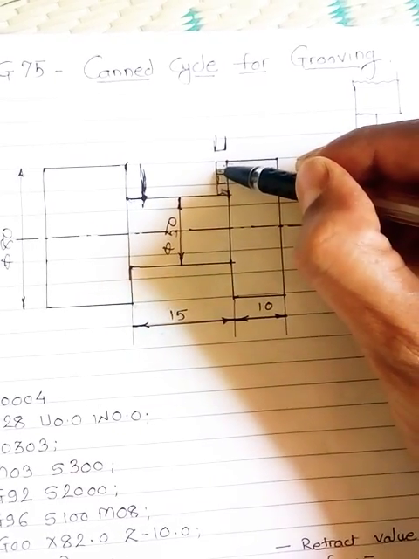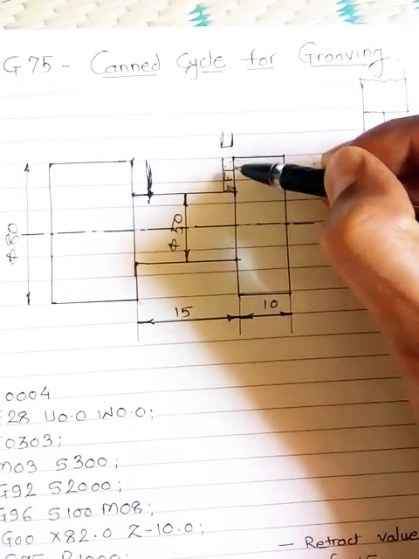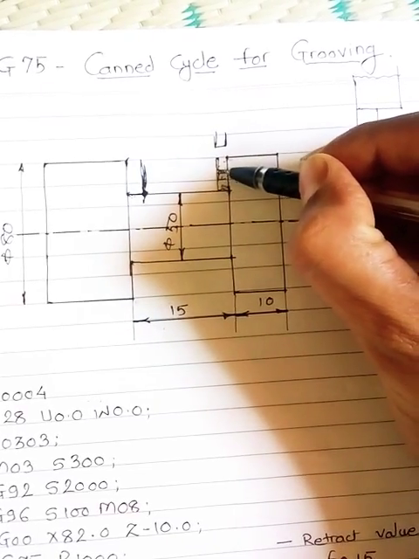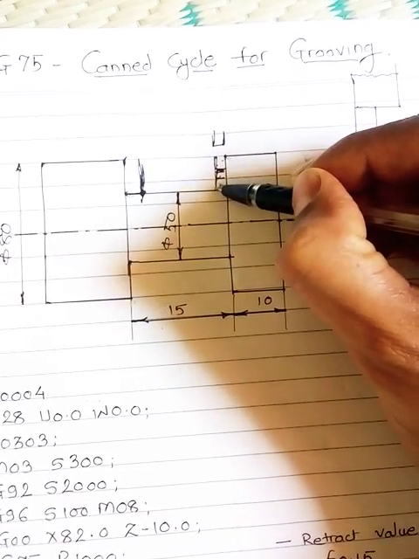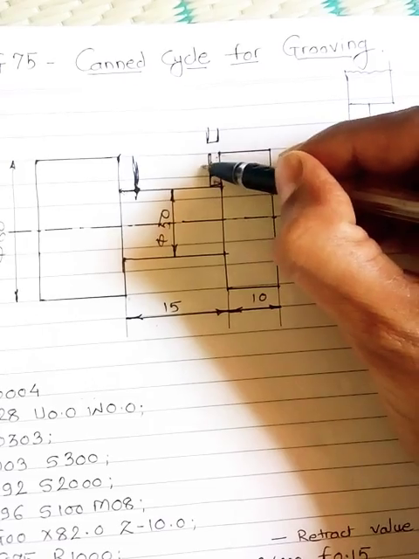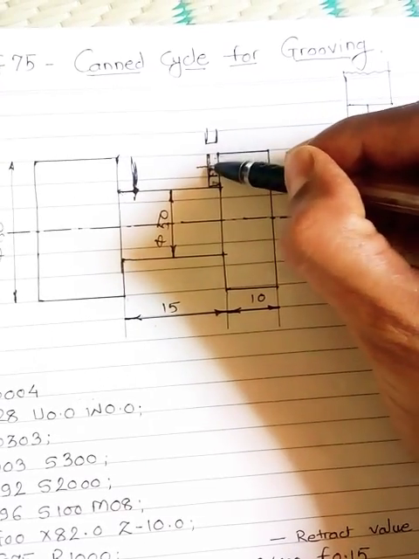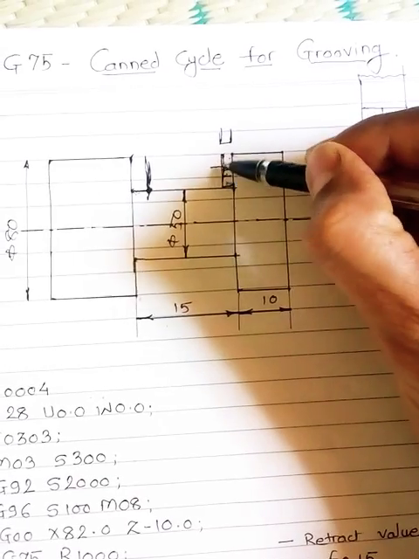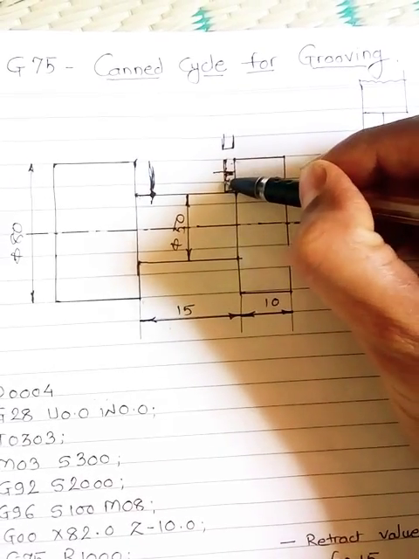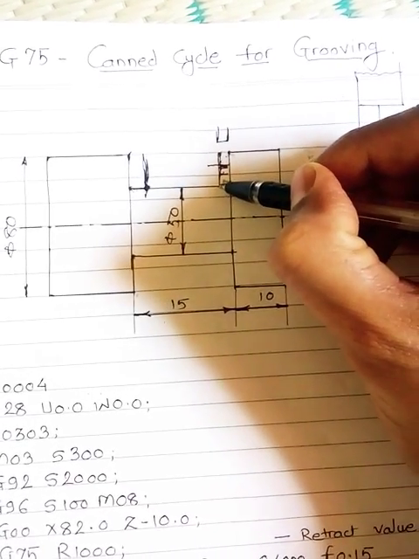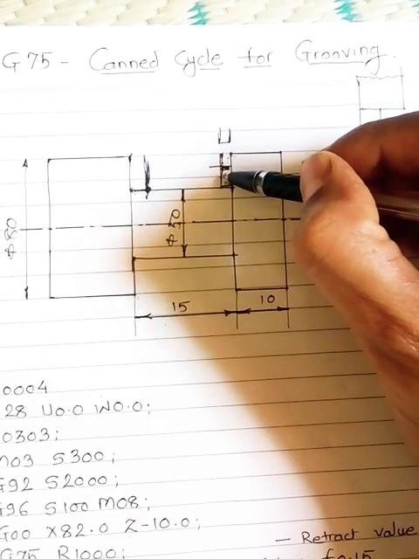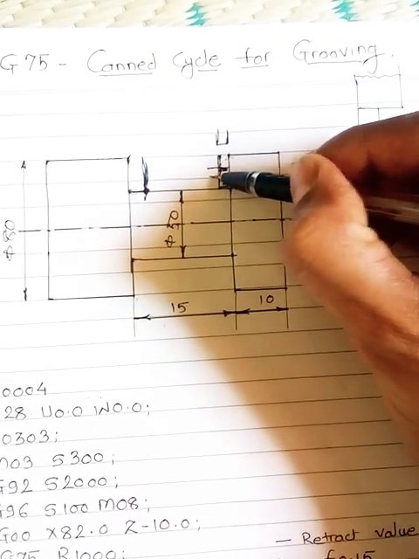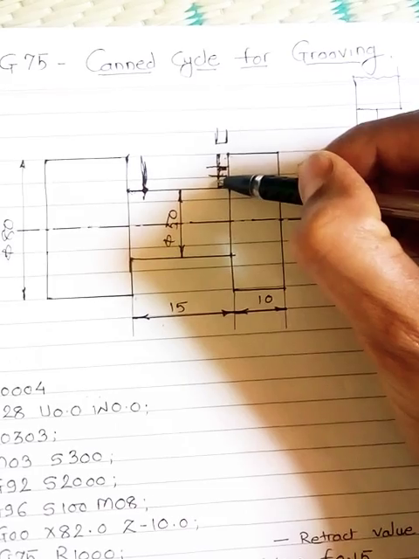First step, second step, and third step. We have to mention the distance to move along the X direction: first increment, second increment, and third increment. This is the incremental depth of the tool along the X axis.